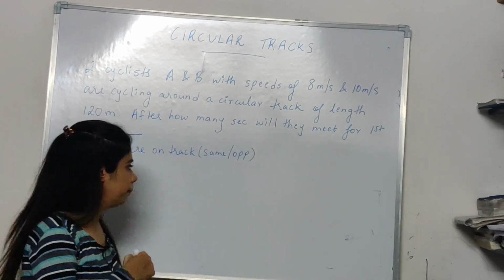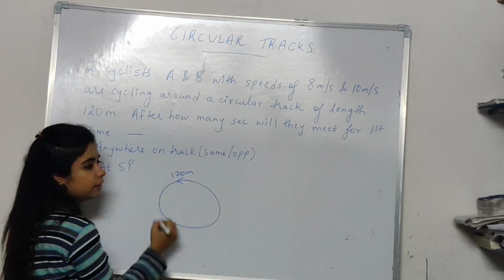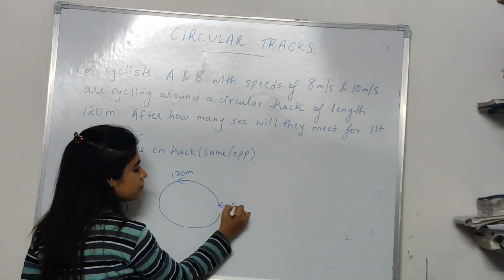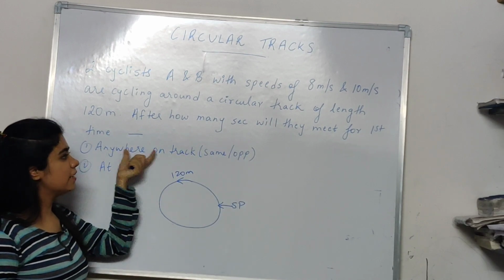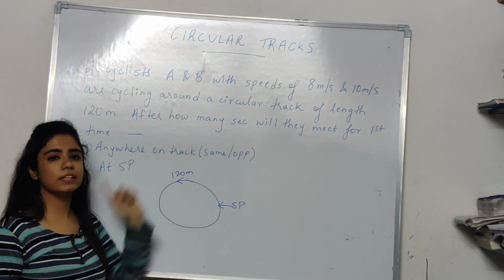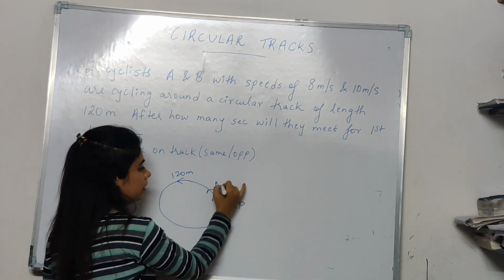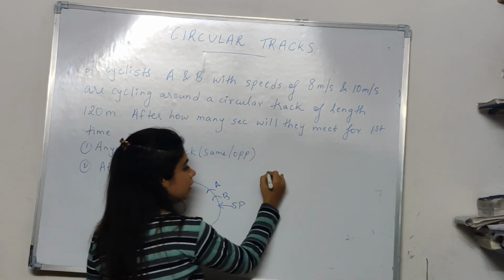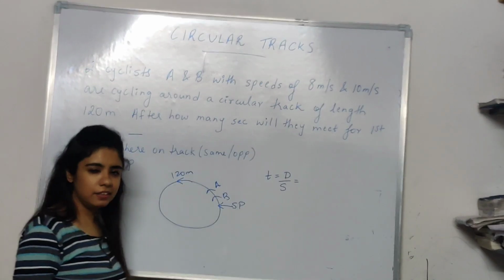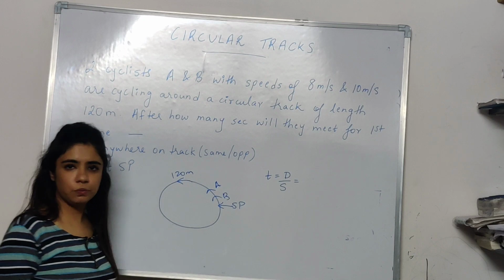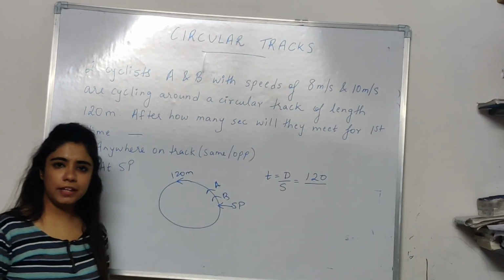अभी क्या बोला है देखो. The length of the track is 120 meters. ठीक है? Let's say this is my starting point. First of all, when will they meet anywhere on the track provided they are moving in the same direction? ठीक है? Same direction में जा रहे हैं दोनों भी A and B. ठीक है? Same direction के लिए the time we know is distance upon speed. What is the distance here? It is the length of the track which is 120. Correct?